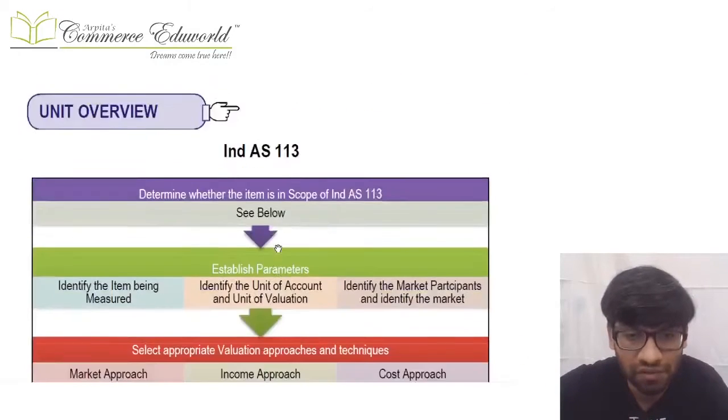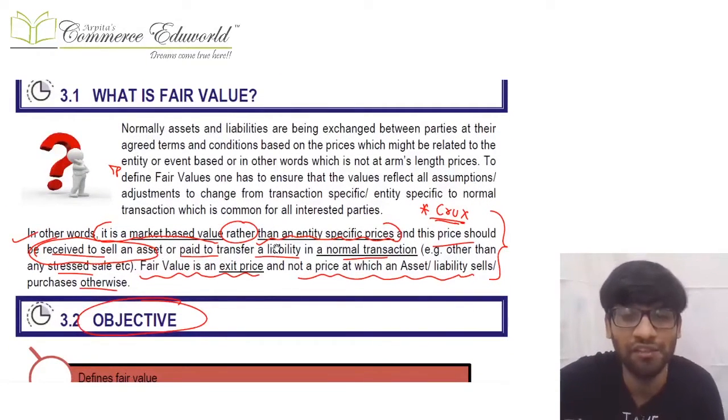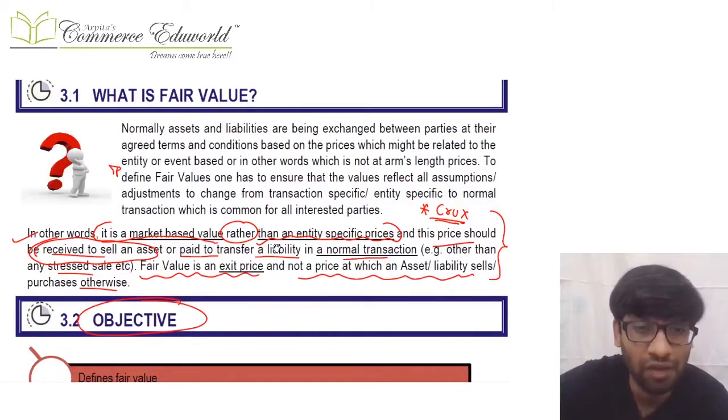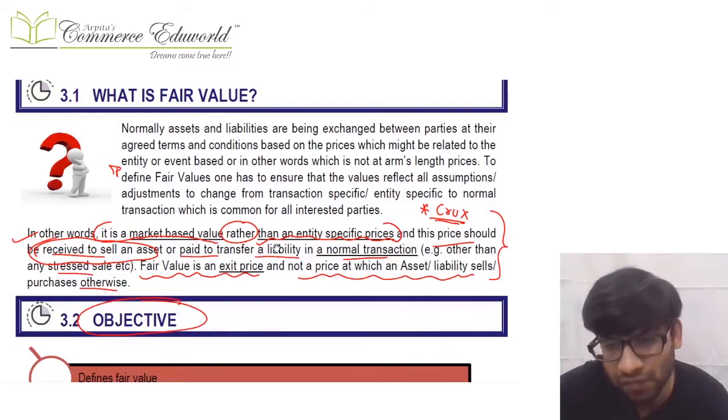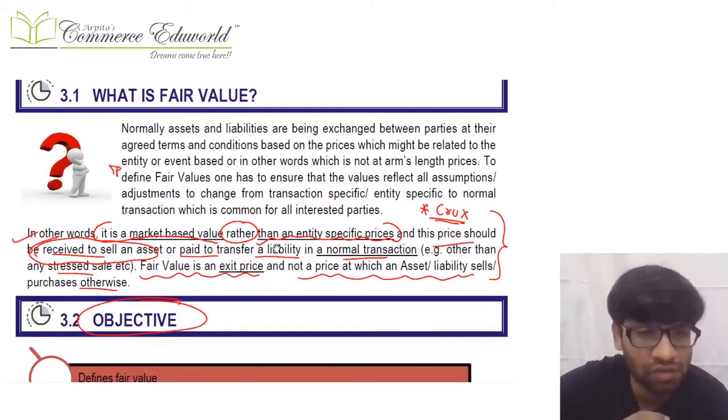Now in this Ind AS 113 fair value measurement, what we'll be doing is we will be calculating the fair value. Now we won't be passing any journal entry, we won't be deciding the date on which journal entry is passed, date on which accounting is done, what journal entry is passed. We will be just calculating the fair value in this Ind AS. So let us say Ind AS 41 tells us that on the reporting period end I want fair value for my journal entry. So accounting date etc will be given by Ind AS 41, but this Ind AS 113 will help in calculation of fair value. Okay, so purpose is very clear, no journal entry, no specific date.